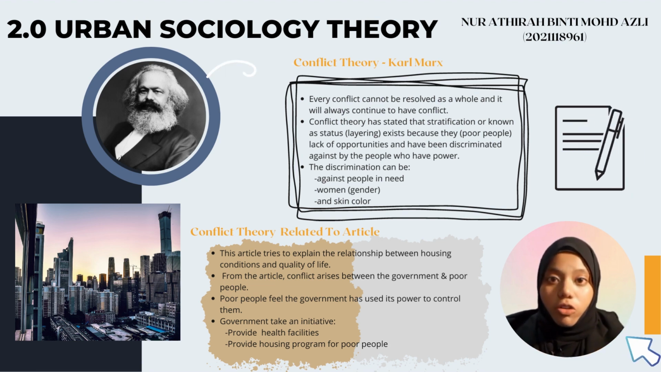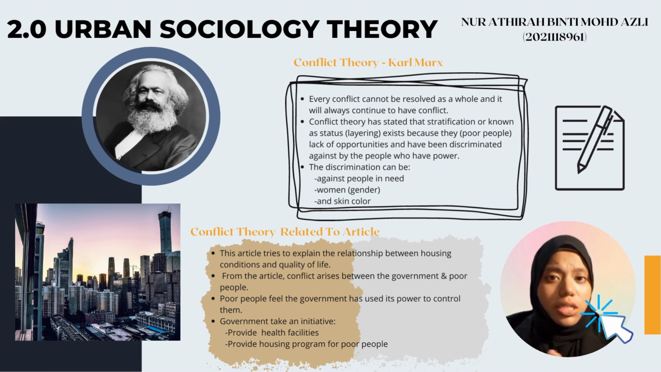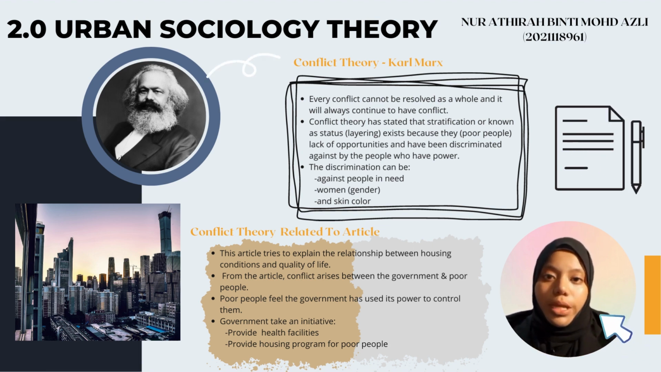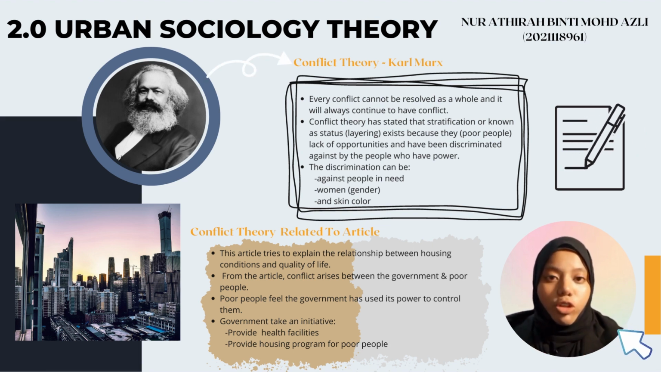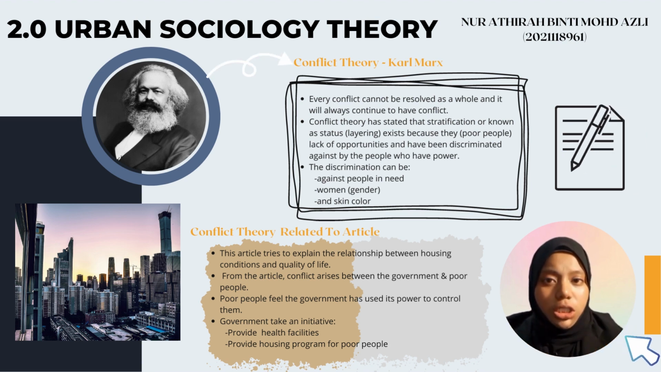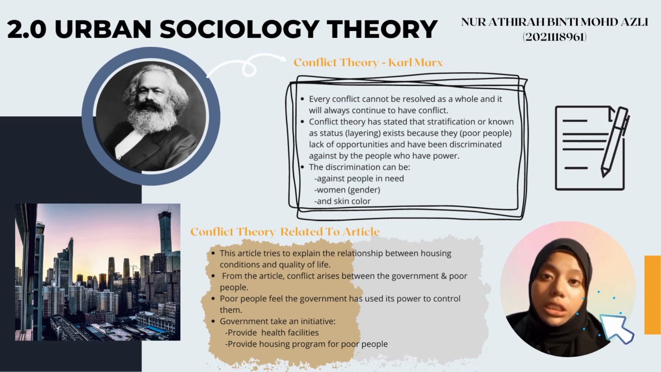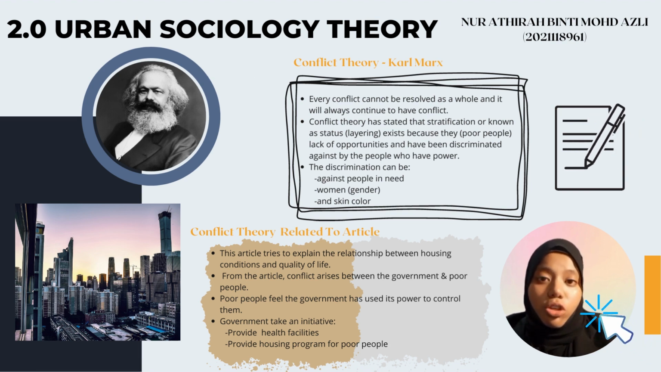According to conflict theory, there are two main points that are important, which are the dominant group and the oppressed group. The dominant group is usually the group that has power, where they can influence a lot of things such as law, media and institutions. Conflict theory states that every conflict cannot be resolved as a whole. This is because the conflict will always continue to occur.